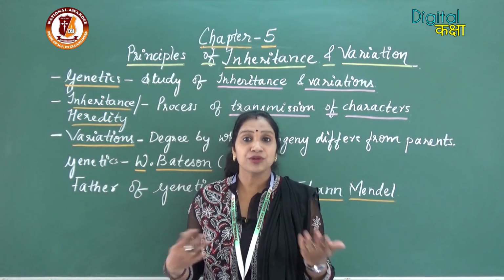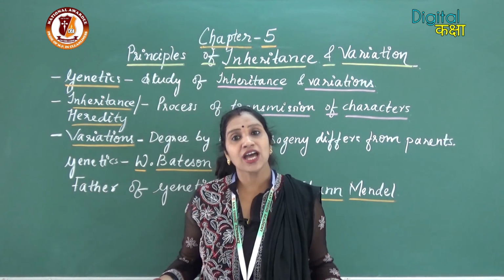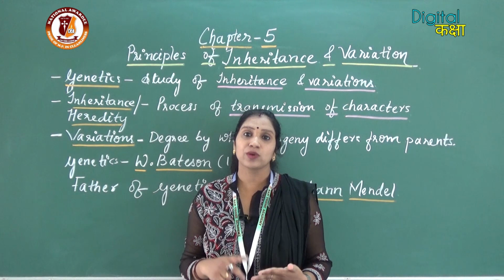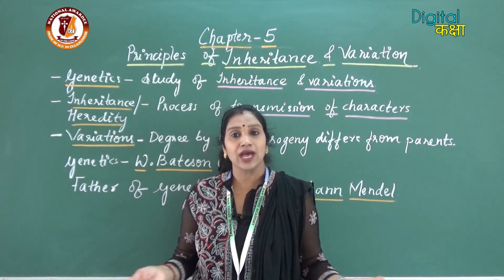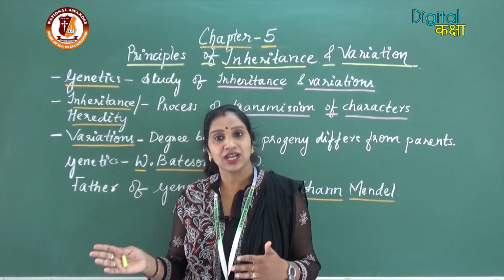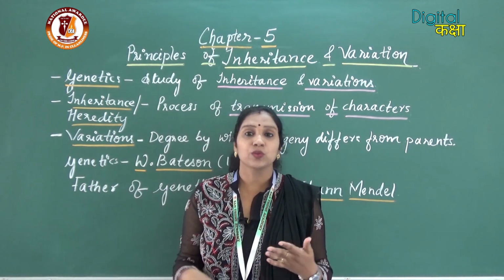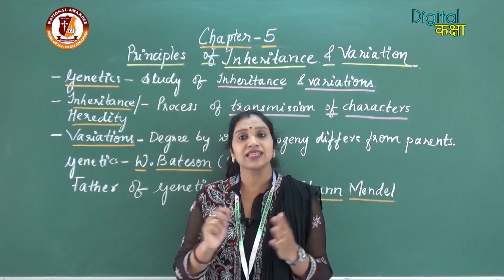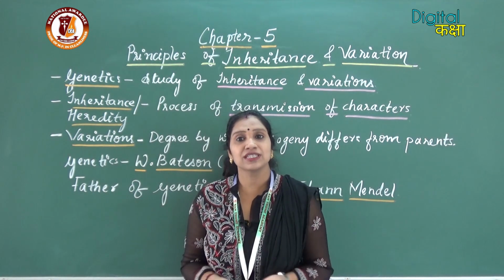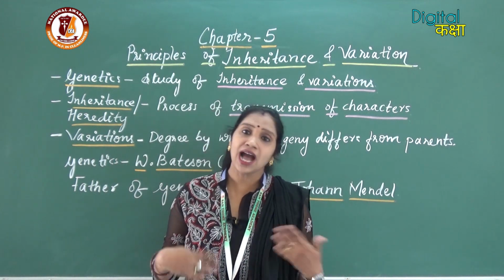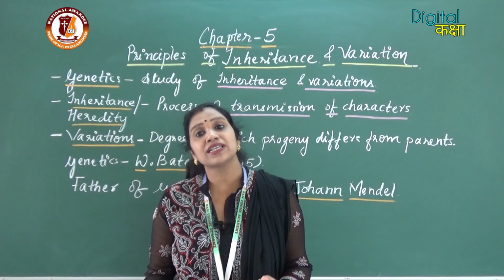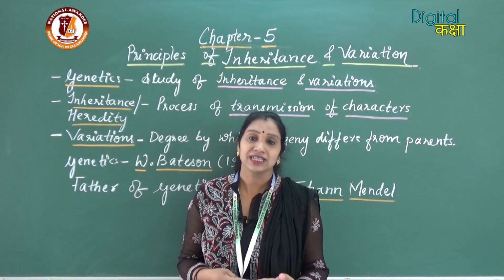In a class, a number of students are there, all with the same basic plan, that is having 2 eyes, 1 nose, 1 mouth, 2 hands, 2 legs, yet they are all different from each other. We can distinguish very easily by looking at their external morphology. So, what is the basis of these differences and how are they similar to each other? These questions always arise in our minds.